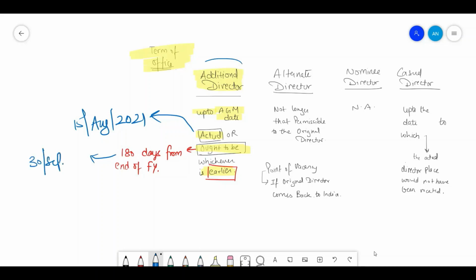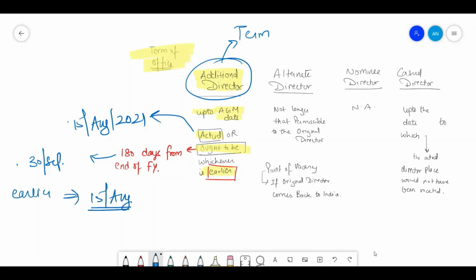So the additional director term would be 15th August or 30th September, whichever is earlier. That is, 15th of August would be the last date for the additional director. On the contrary, if the date had been 1st of December, then the answer would change to 30th of September. I hope I made myself clear in this case.